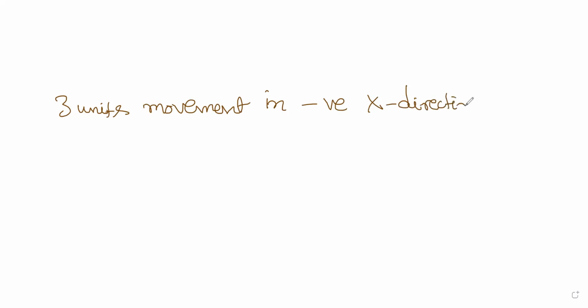So how do we write this? If I write 3 units movement in negative x direction, how do we write that? I cap is the positive direction, so negative is minus 3I cap, simply. Because each negative movement is minus I cap. So 3 units you have moved, so minus 3I cap. Clear? Yes, sir. So this is the x movement.